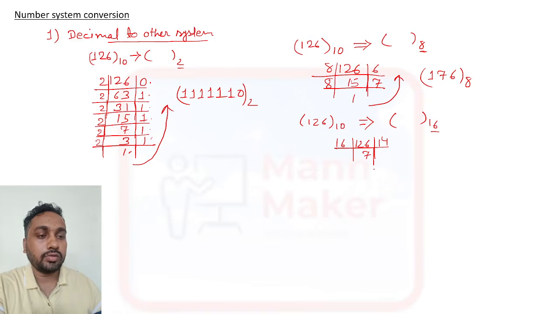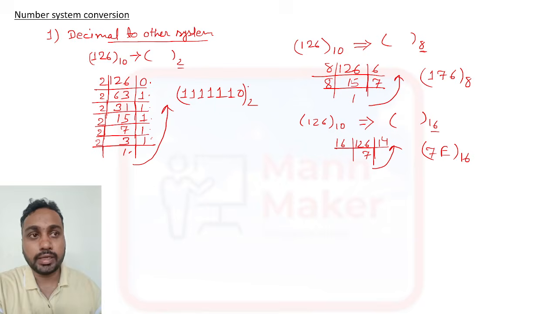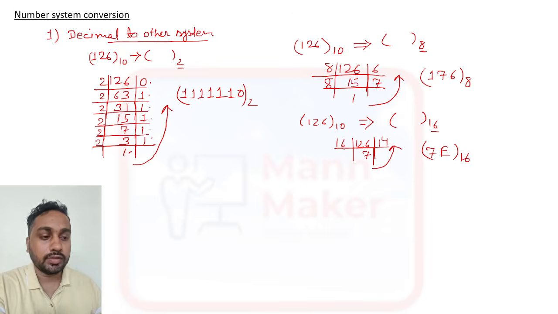Now you need to write it like this, from the bottom: 7 and 14. How do we represent 14 here? 14 means E. So this is the hexadecimal representation of 126. If anything comes from decimal to binary, decimal to octal, or decimal to hexadecimal, you need to follow this method.